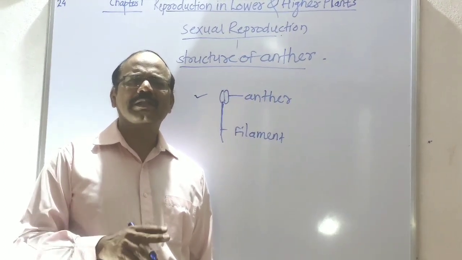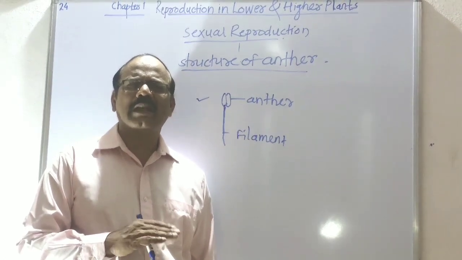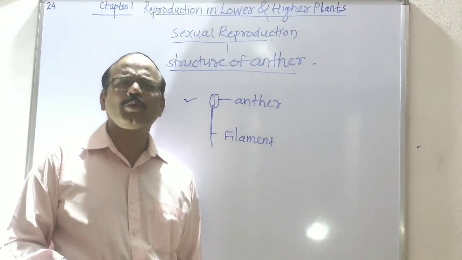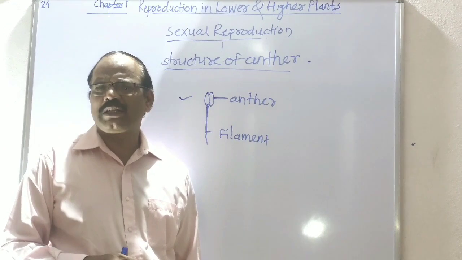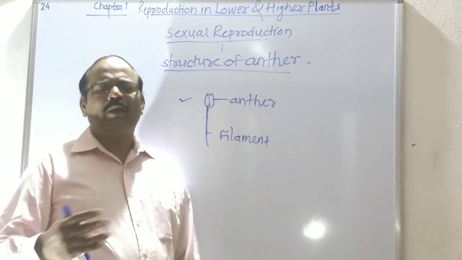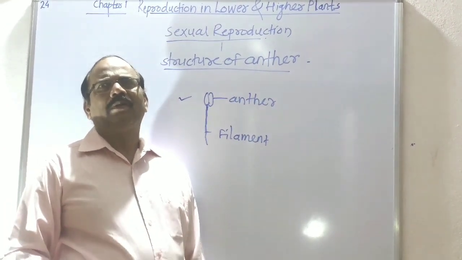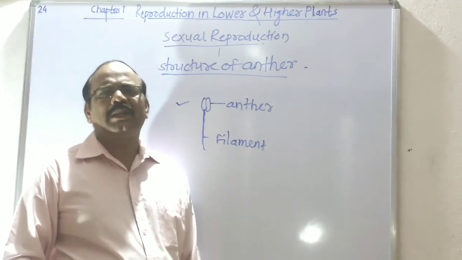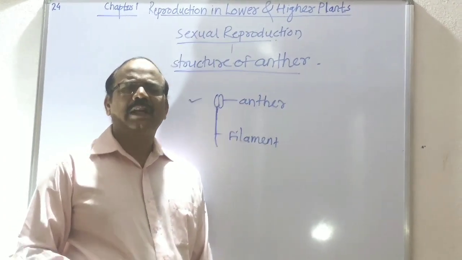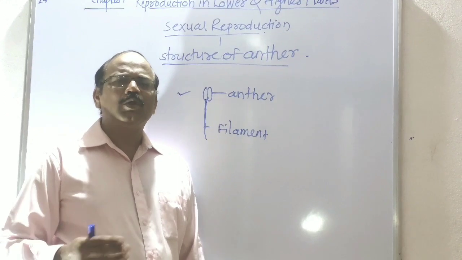Some hypodermal cells get transformed into archesporial cells. What is meant by archesporial cells? Archesporial cells are the cells that will produce the microspore mother cells. That is called archesporial cells.